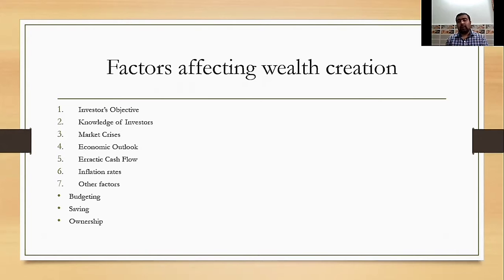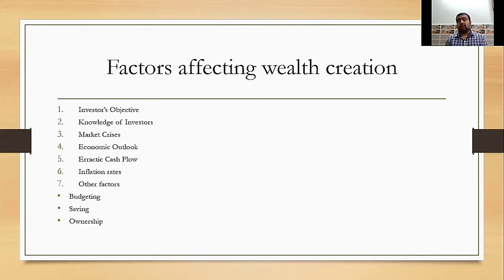After that, economic outlook. Investors largely depend on the economic outlook like the condition of the economy and performance of the economy, etc. While creating wealth, if they see a positive economic performance, they will invest, which leads to wealth creation. After that, erratic cash flow. Erratic means unpredictable.